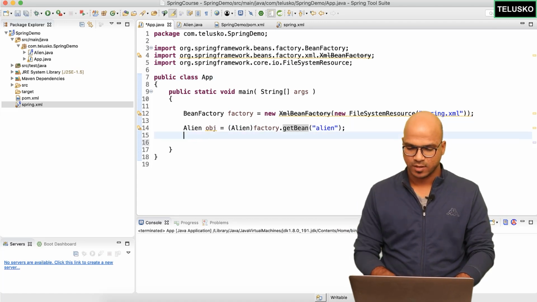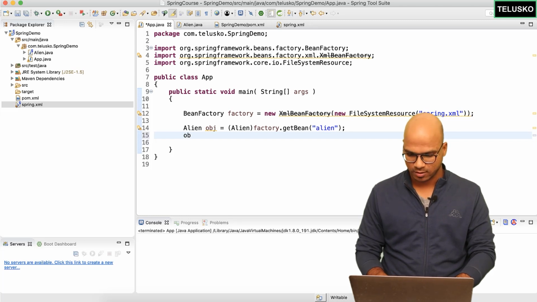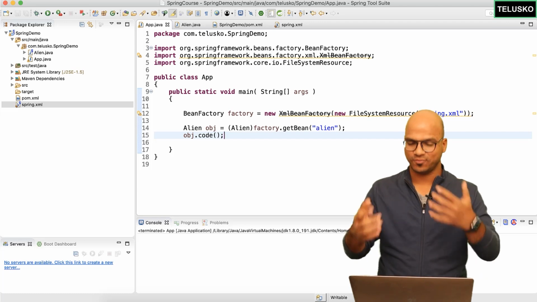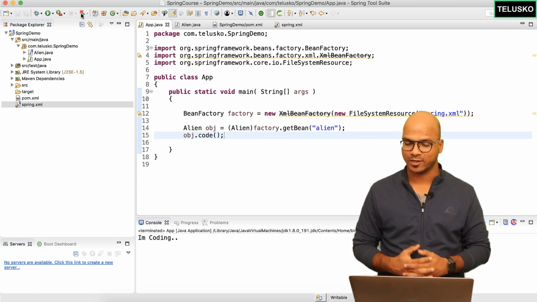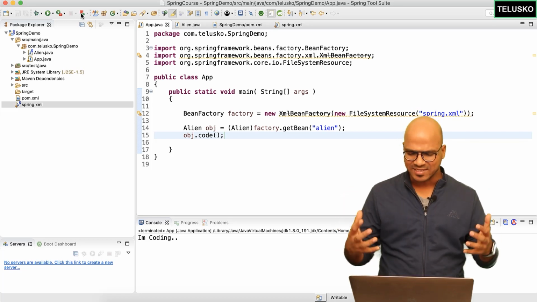The reason is we are not calling the code. So we'll be saying obj.code, because as an alien, as a programmer, you have to code, right? So let's run this application now. I hope it will work, and it worked. Can you see that we got I am coding? And that's it. It's so simple.